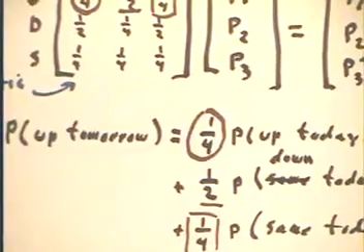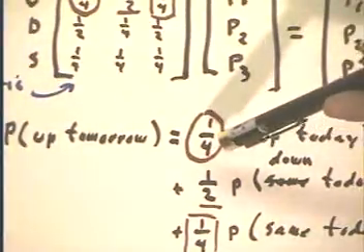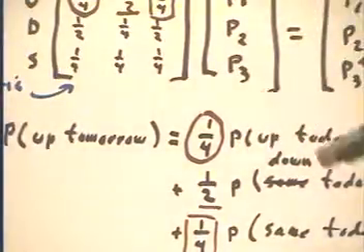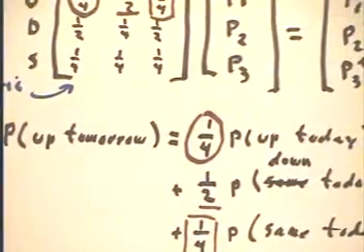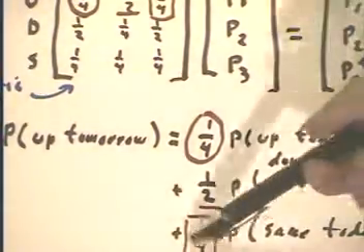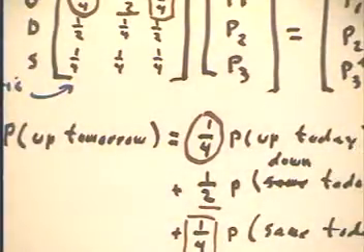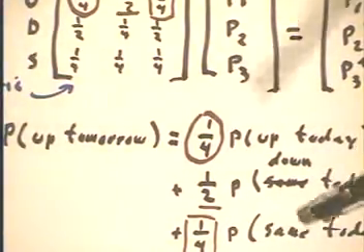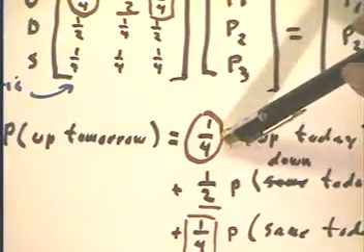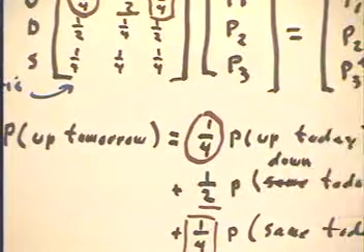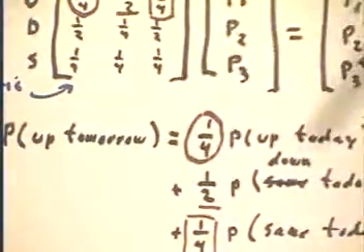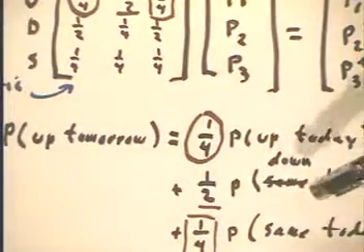Now, we're going to say that the probability that the market is up tomorrow is going to be 1/4 the probability that it's up today. That means that if we know the market for sure is up today, then there's only 1/4 probability that it's going to be up tomorrow. I think I said that wrong, so let's say it again. If it's up today, there's a 1/4 probability that it's up tomorrow. If it's down today, there's a 1/2 probability that it's up tomorrow. These are the probabilities.